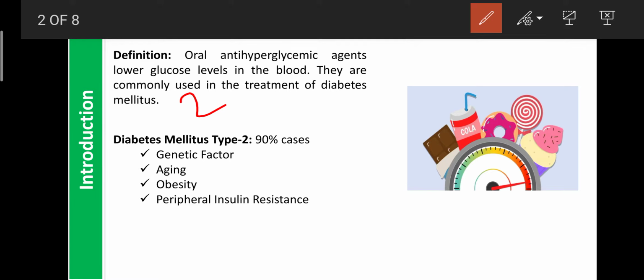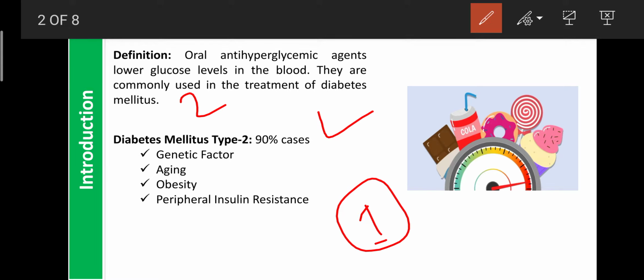That can be caused by genetic factors, obesity, environmental toxins or peripheral insulin resistance. It can be treated with a group of drugs or agents, and such agents are known as oral hypoglycemic agents or oral anti-hyperglycemic agents. Regarding diabetes, 90% of cases are suffering from type 2 diabetes mellitus. Only 10 to 20% of patients are suffering from type 1 diabetes mellitus.